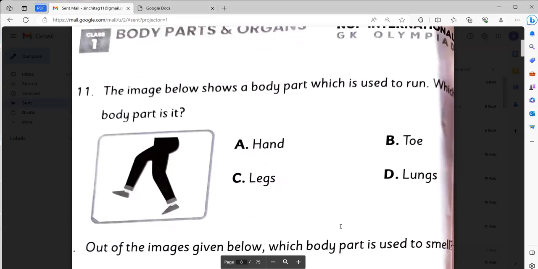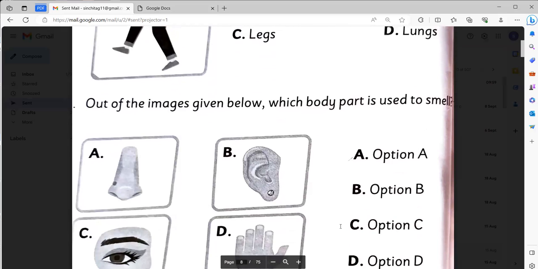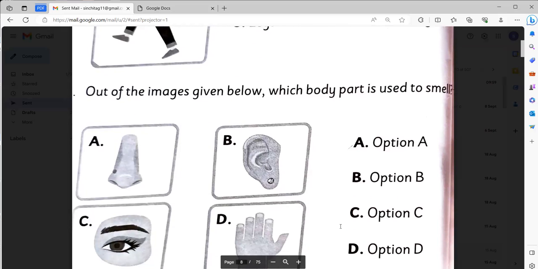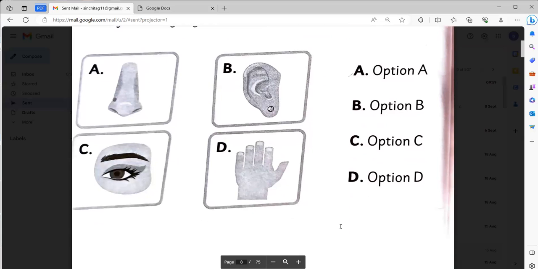The image below shows a body part which is used to run. Which body part it is? It is option C, legs. Out of the images given below, which body part is used to smell? It will be option A, nose.